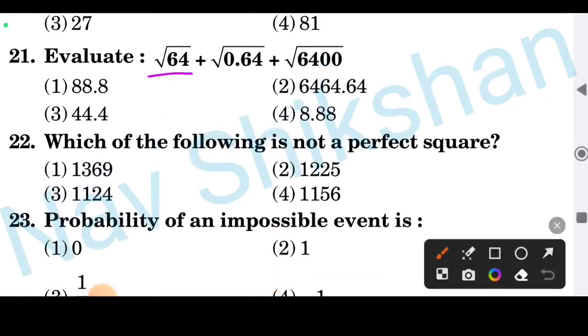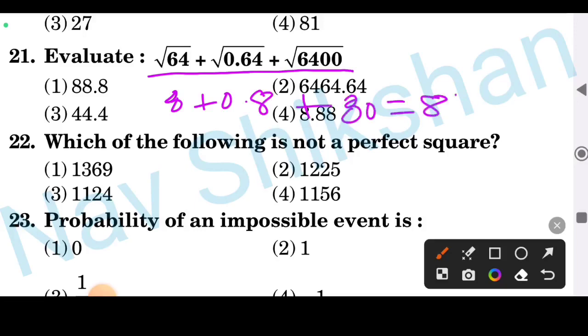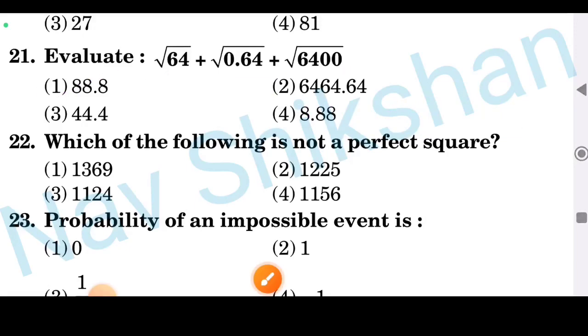You have to evaluate this square root. It's an easy question. For this you will get 8. For this you will get 0.8. For this you will get 80. When you add the sum, it will come 88.8. So option number 1 here is correct.